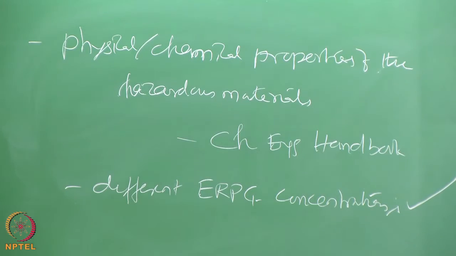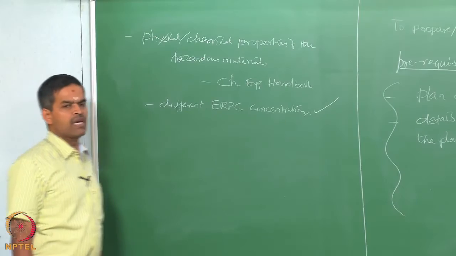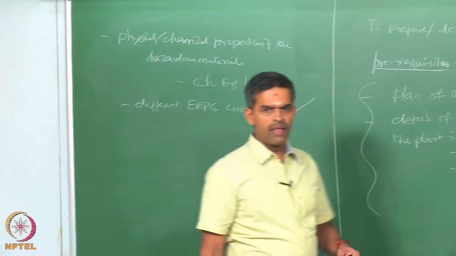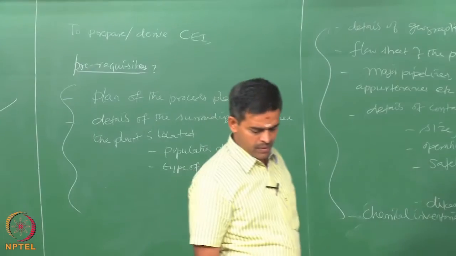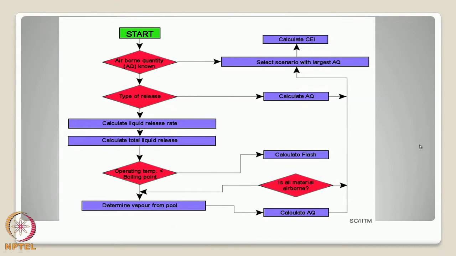Let us quickly see the flow chart how the CEI can be estimated. Kindly pay attention to the flow chart shown on the screen now. To start preparing the chemical exposure index, the first step is to compute the airborne quantity, because we are talking about the chemicals dispersed in air or atmosphere. Let us try to compute AQ, which is called airborne quantity.